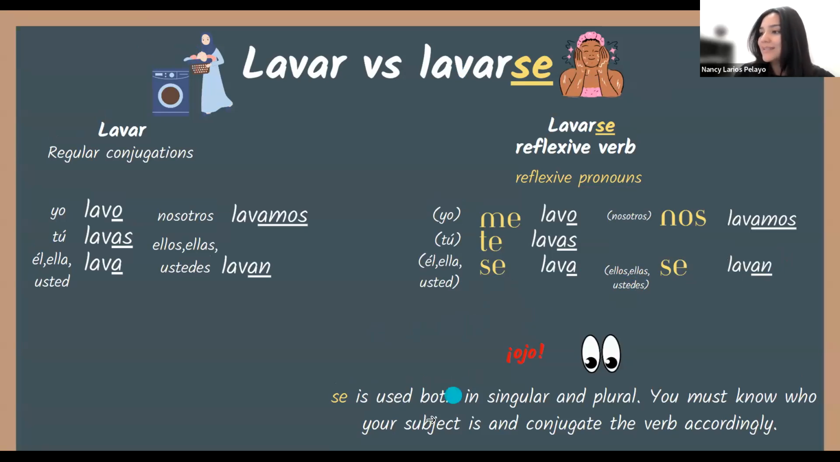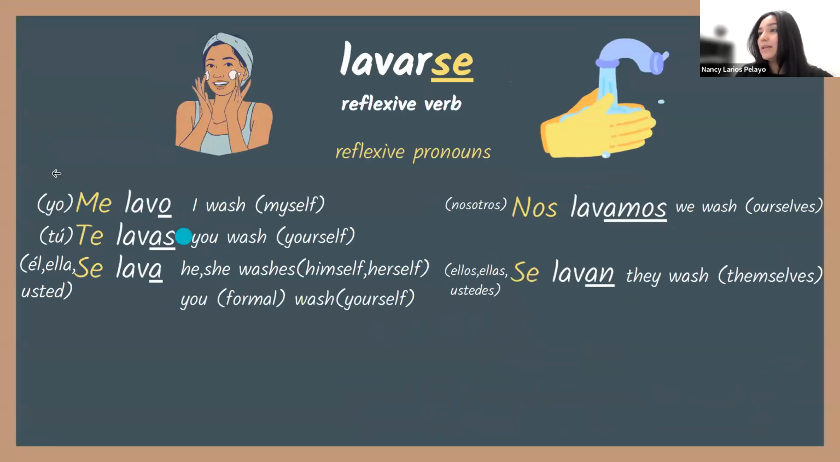Okay, entonces, sí, so you have to know who your subject is, ¿vale? Muy bien, entonces aquí tenemos más ejemplos, ¿sí? Of what these reflexive pronouns are. Tenemos yo me lavo, tú te lavas, él, ella, usted se lava, nosotros nos lavamos y ellos, ellas se lavan.